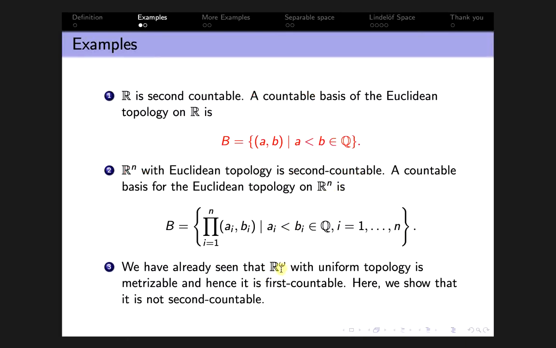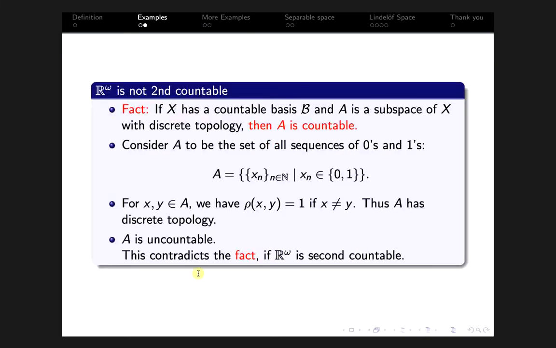R^omega is first countable because it is a metric space. We show that this is not second countable. So in this slide we prove that R^omega is not second countable. The proof is by contradiction, and we use the following fact.